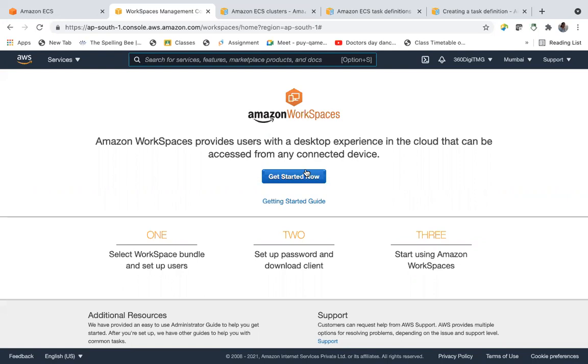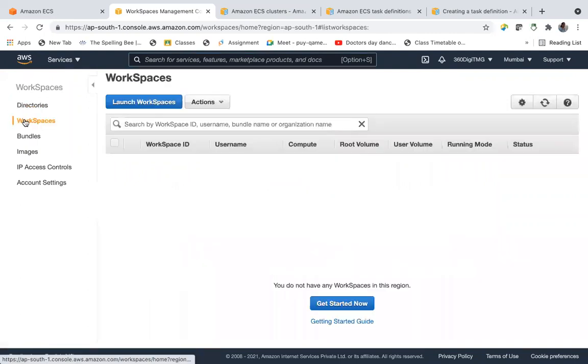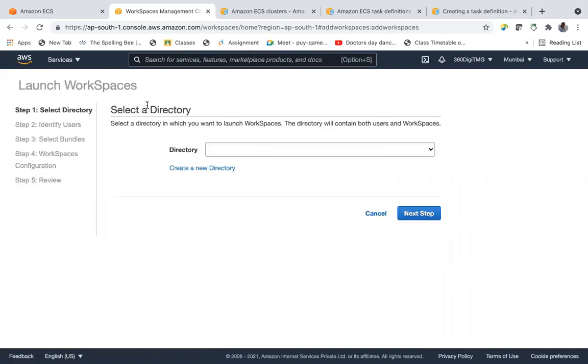The name itself, you can work here, workspace. It creates a workspace here. So let's say get started now. And the first thing it says is set up directory. So here is workspace. Say launch workspace. It will take me to select directory. So first I need to create a directory.